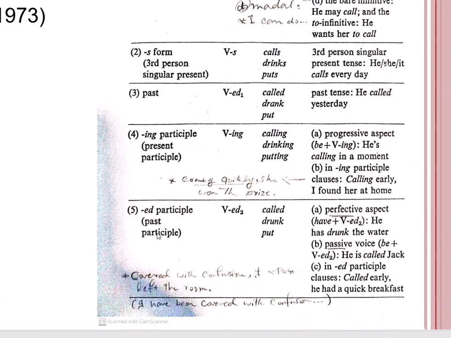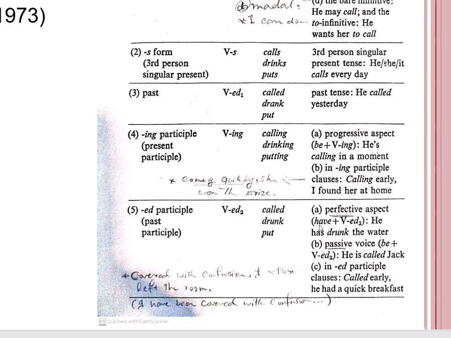The last form of verbs is called the ed participle or the past participle, and the symbol would be VED2. For example, called, drunk, put. And there are three functions. The first one is the perfective aspect, where the verb appears in the ed2 form.